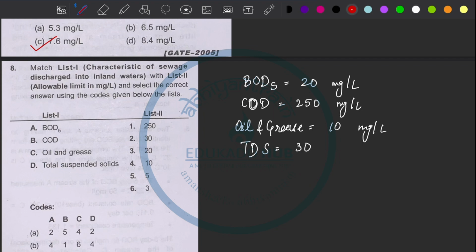So BOD5 is 20, COD is 250, oil grease is 10, and total suspended solids is 30. So 3 1 4 2. Option C is the correct option.